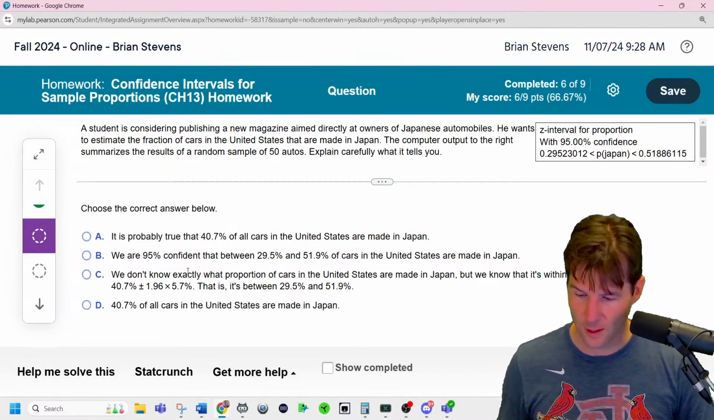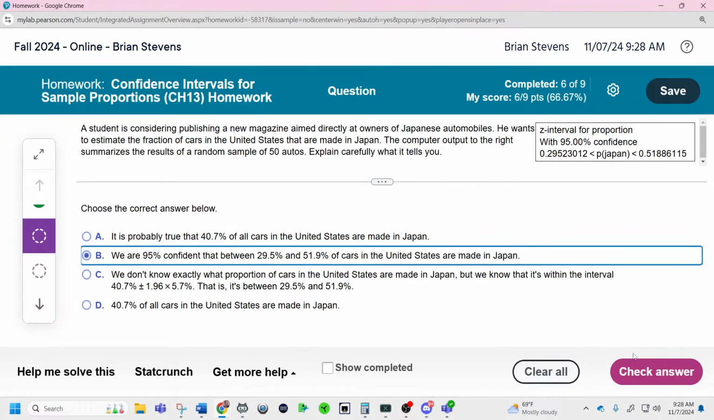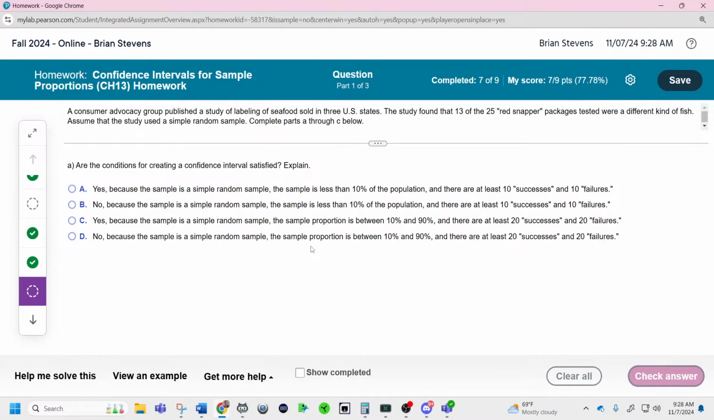Then we got another one right here. Can I speedrun this? I got 2 minutes. I am 95% confident that the true proportion of cars made in Japan is contained in this interval. Do we meet the conditions? Oh, this is red snappers. We did this last time too, though.